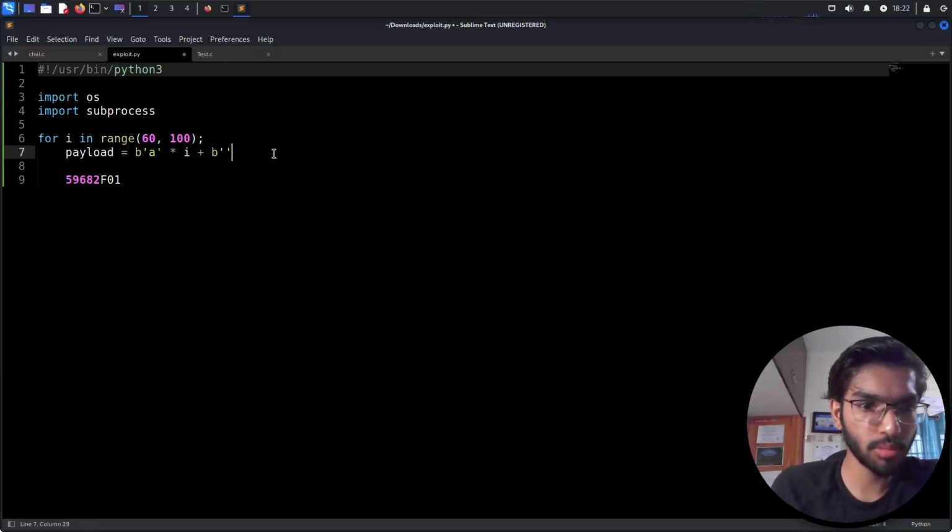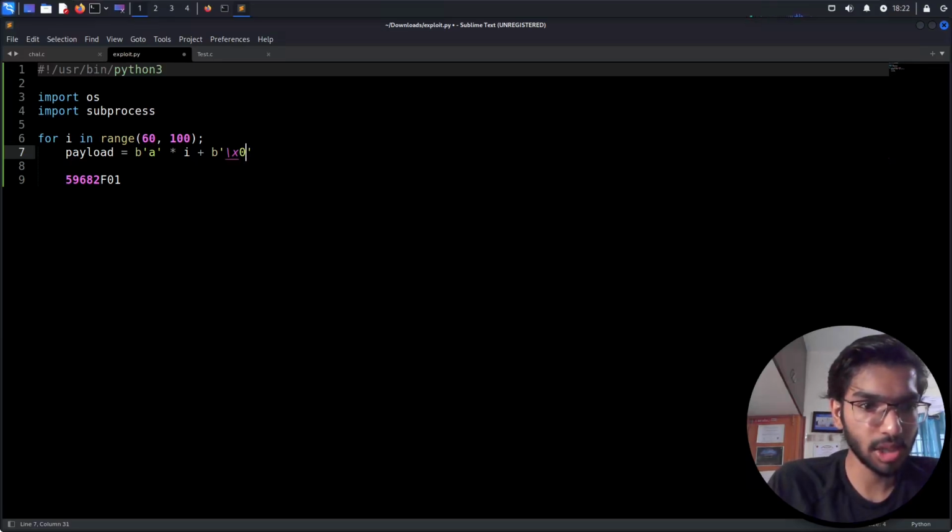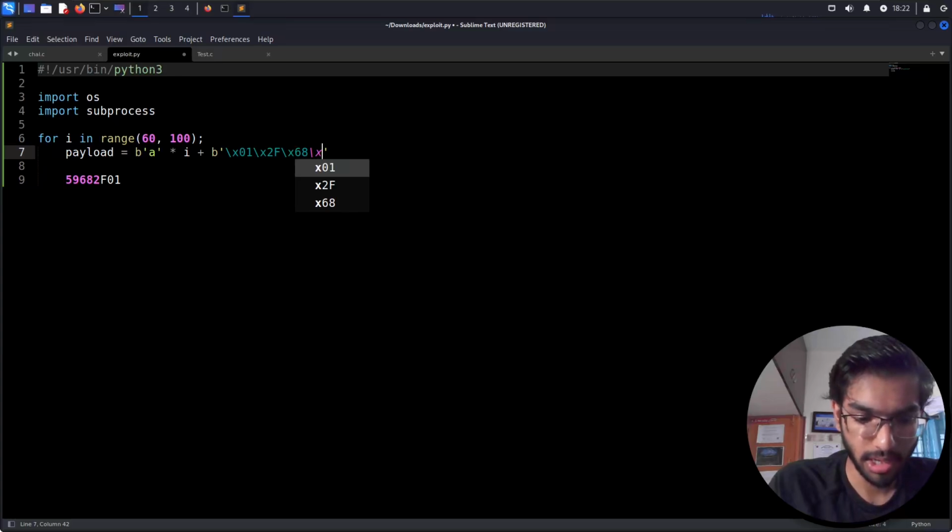First we need to make sure this is in the format the stack is going to read it: \x01 \x2f \x68 and so on.